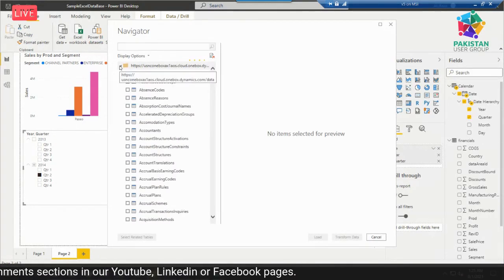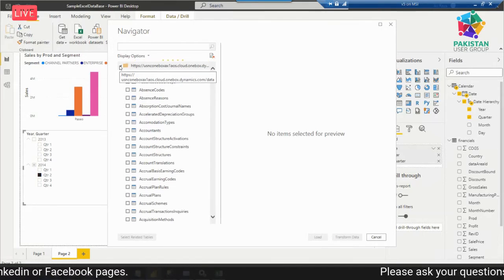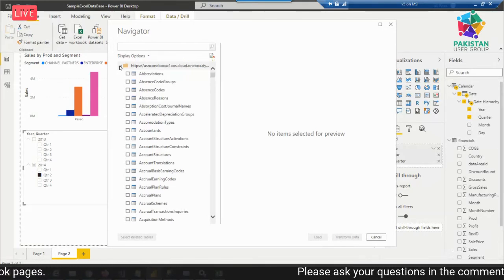So these are some entities, you can search it, and around 3000 data entities are already available in D365 for finance and operations, a huge library.